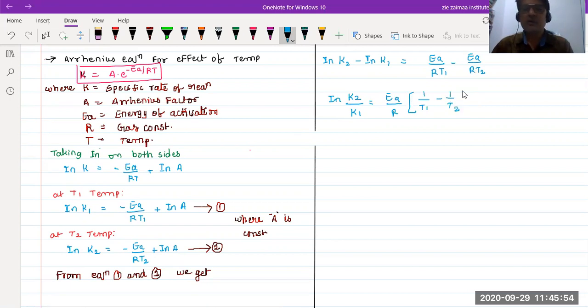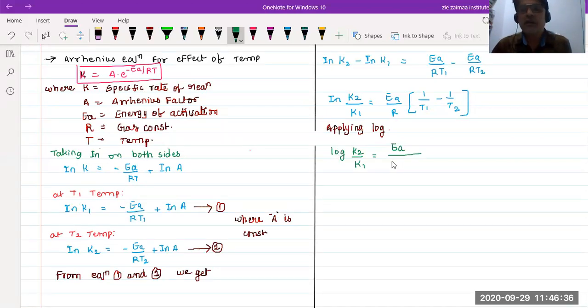Isn't it now? Now, on applying log to this equation, how can we write this one? Log K2 by K1 equals EA by, beta, tell me, whenever the integration is converted to log value, the total equation should be multiplied by 2.303, we know that.